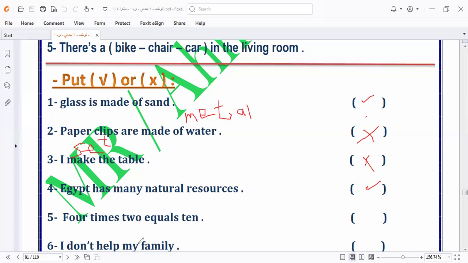It will be right. 4 times 2, it will be 10? No, it's not that. It will be 8. 4 times 2 will be 8, because we are adding 2 four times. 2 plus 2 will be 4, and 2 plus 2 will be 4, and 4 plus 4 equals 8. 4 times 2 will be 8. I don't help my family. It's wrong. Okay, let's continue this lesson.